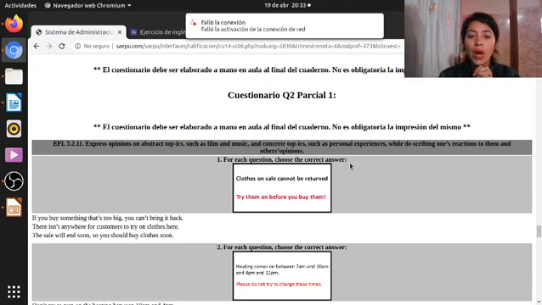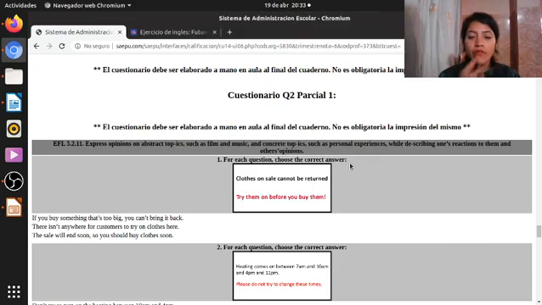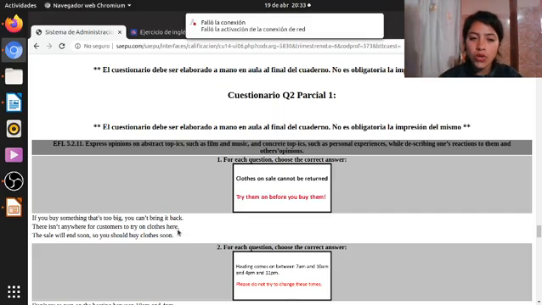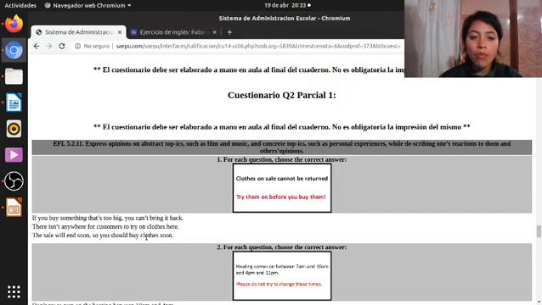In this part, you have to choose the correct meaning, right? For example, clothes on sale cannot be returned. Try them on before you buy them. What does it mean? It means that if you buy something that's too big, you can't bring it back. There isn't anywhere for customers to try on clothes here. No. The sale will end soon, so you should buy clothes soon. No. The first one. If you buy something that is too big, you can't bring it back.